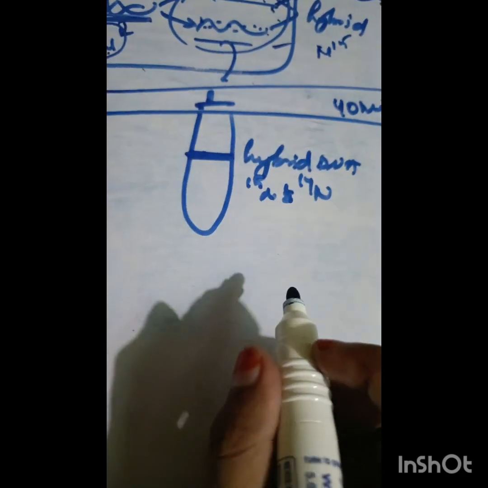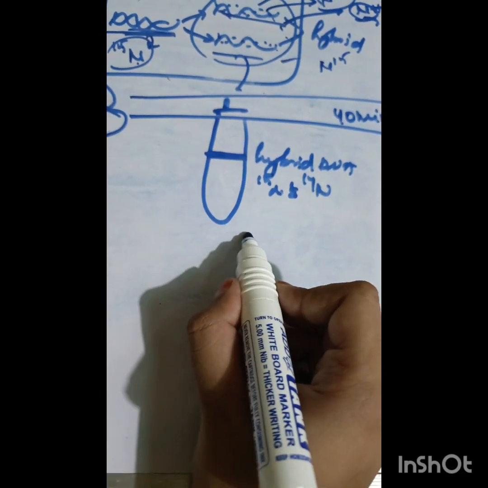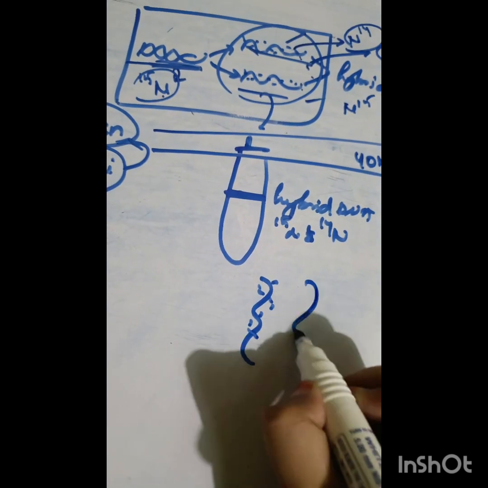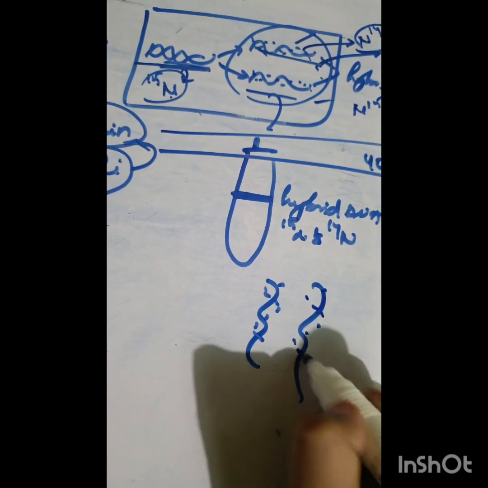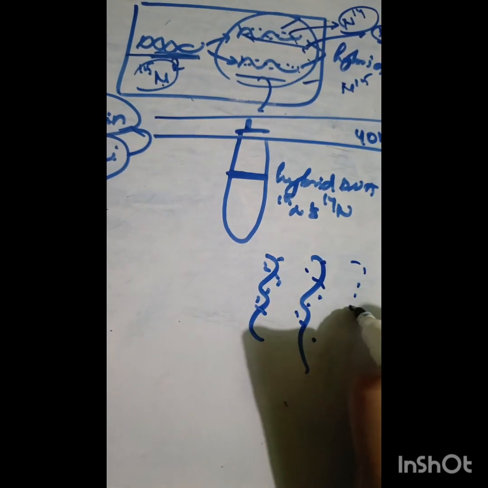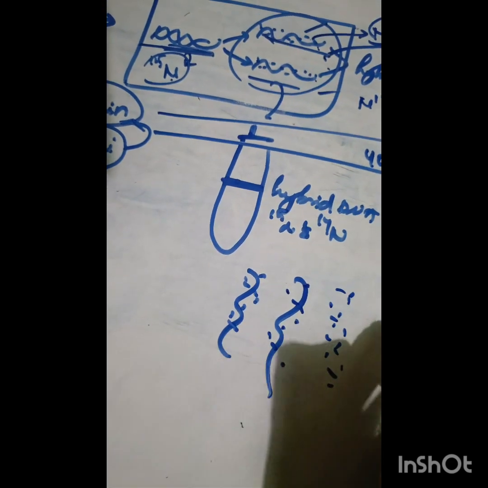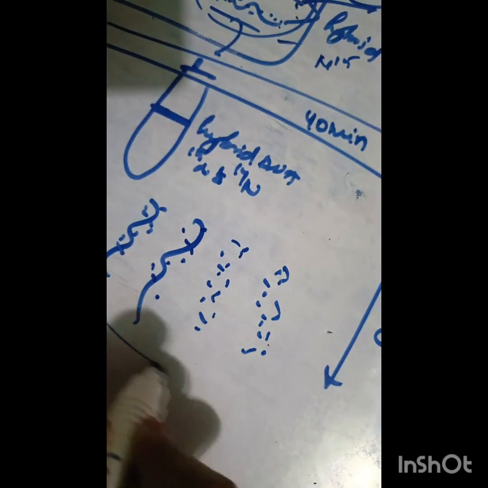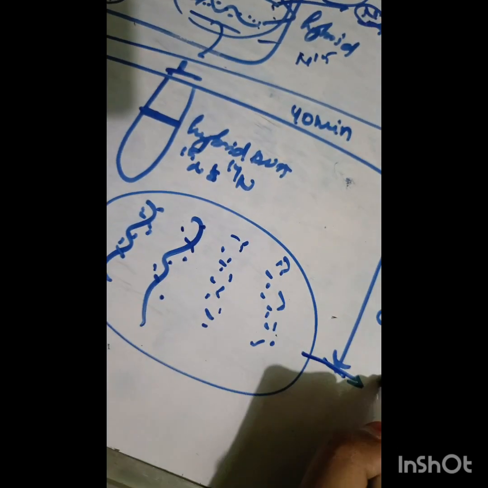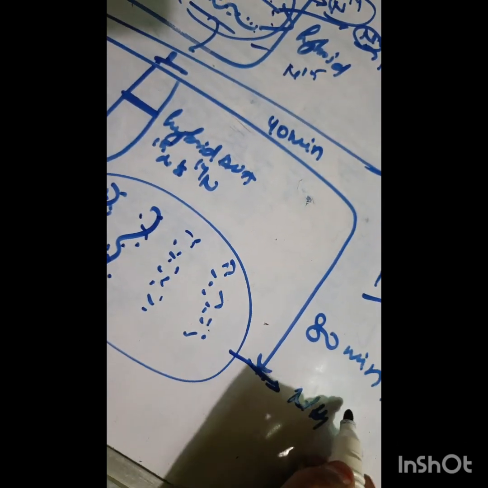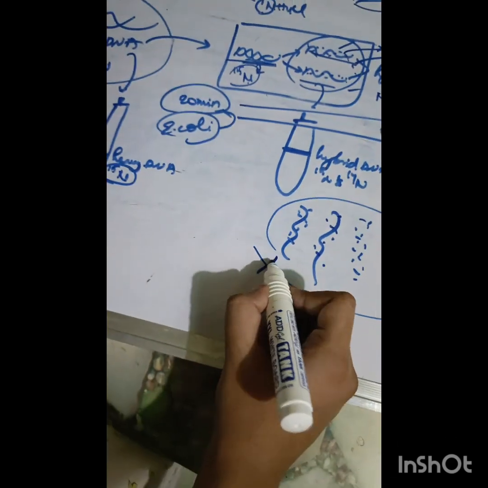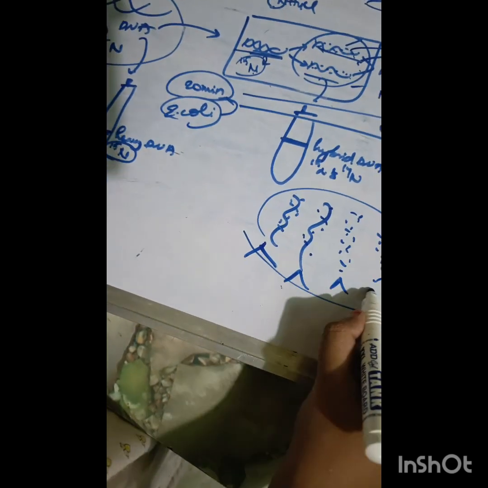In 80 minutes, if you consider, let's take the hybrid DNA and let's take the light DNA. And the source is NH4Cl and the nitrogen weighs 14. So through this we're going to get 2 DNAs.